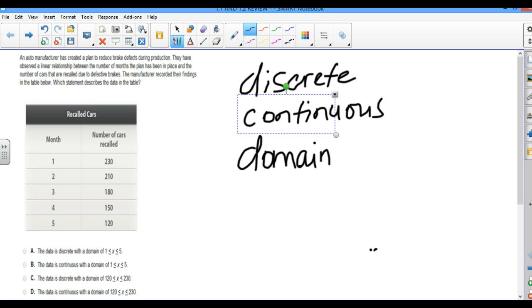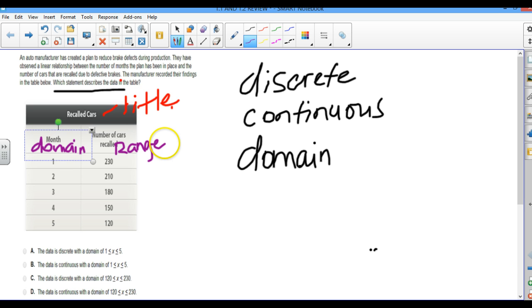Next thing you want to do is to go ahead and look at the question. The question says, which statement describes the data in the table? Okay, so it's talking about the table, so that means I need to look at here. And looking at the title, I can see that this table is about recall cars, country. The table is always in, and then here we have the range.